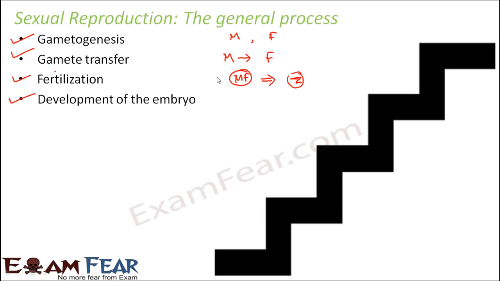Then that zygote has to gradually grow and develop into an embryo, and that embryo should gradually develop into a new individual. So these are the 4 steps which complete the entire process of sexual reproduction in human beings.